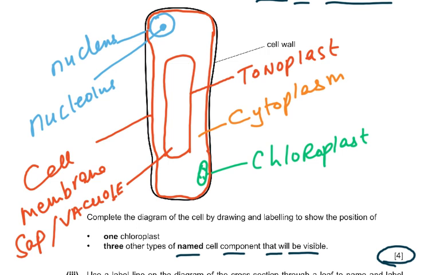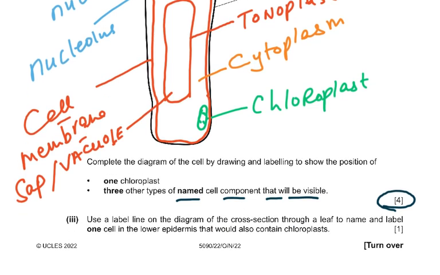Then you could have labeled the nucleolus or the nuclear membrane. Then you could have labeled a cell membrane, which I've done here. And then cytoplasm, the structure inside, then the sap or the vacuole. And then you could have labeled the vacuole membrane, which is called tonoplast. So these were all there. So any 3 named cell components that will be visible, any 3 of these.